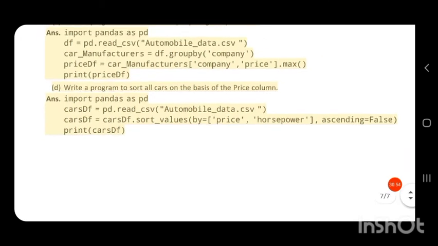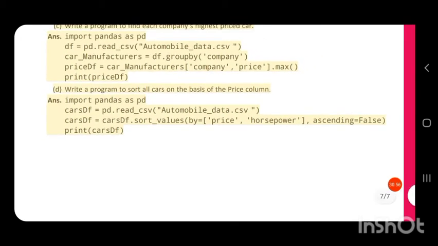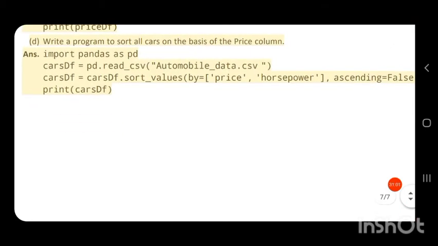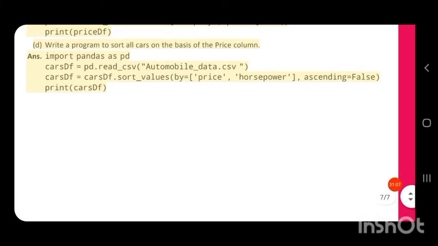Then consider this question. Write a program to sort all cars on the basis of the price column. For that we have to import pandas as pd, then create a data frame.